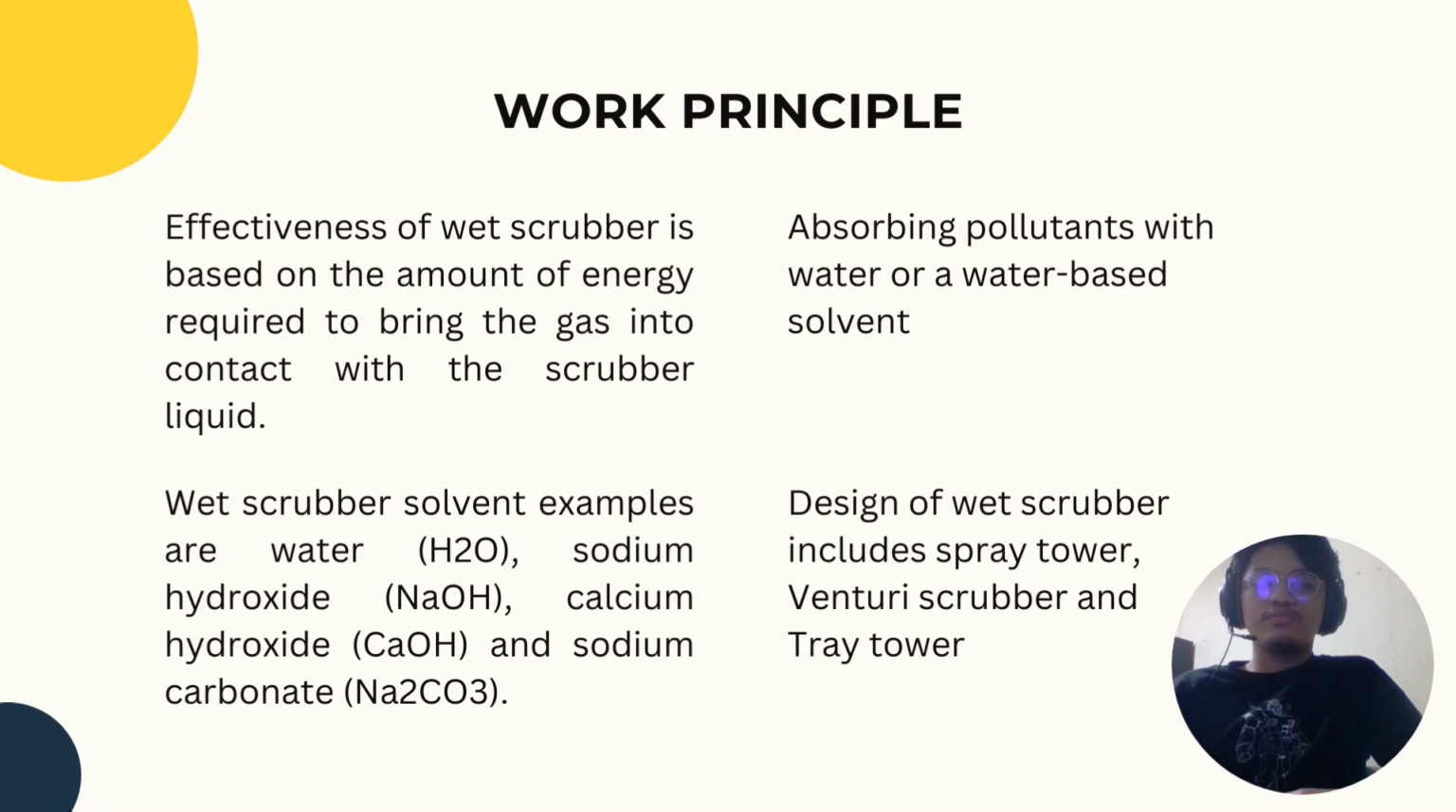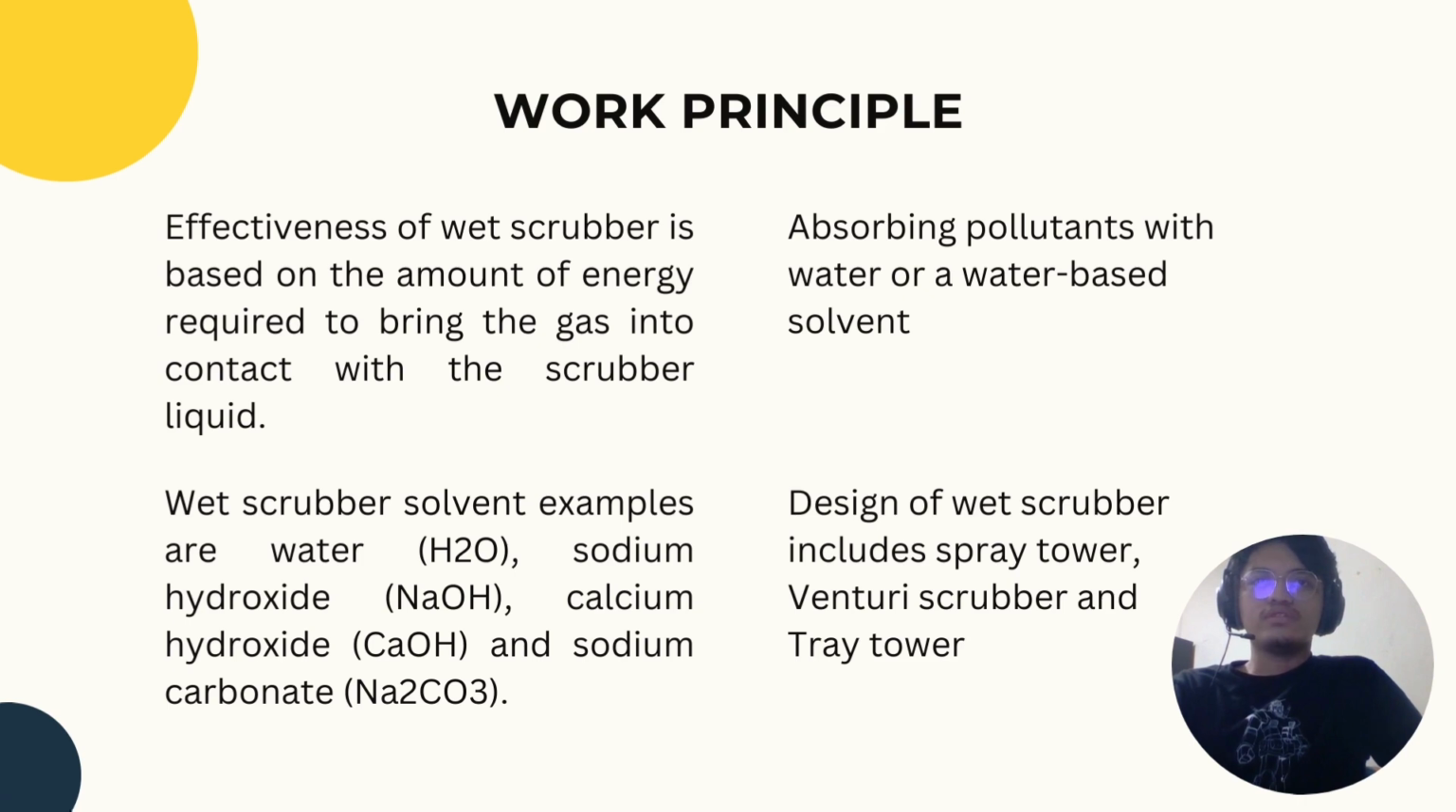For the working principle, a wet scrubber works by absorbing pollutants with water or a water-based solvent. The amount of energy required to bring the gas stream into contact with the scrubber liquid directly affects how effectively a wet scrubber collects particulates. A particle collection efficiency of over 95% is achieved by most wet scrubbing systems. Any industries that produce air pollutants might want to use wet air scrubbers of various design and construction.